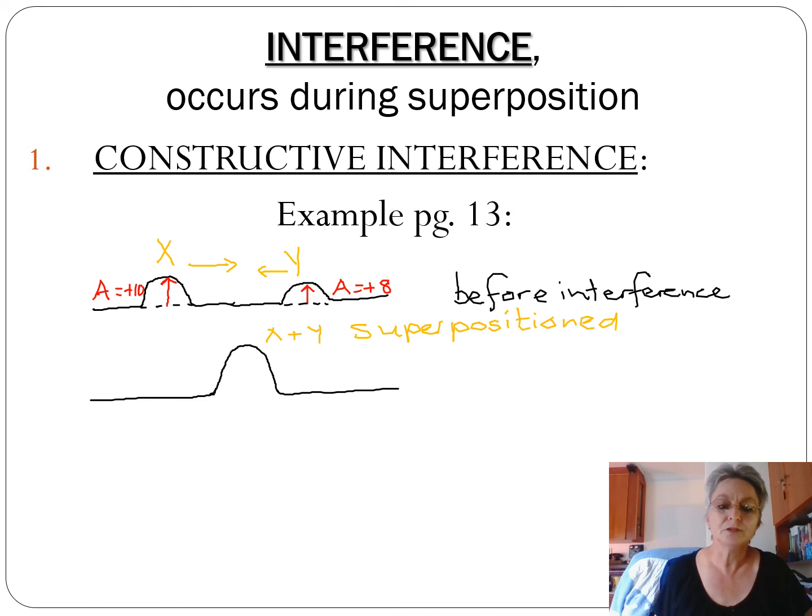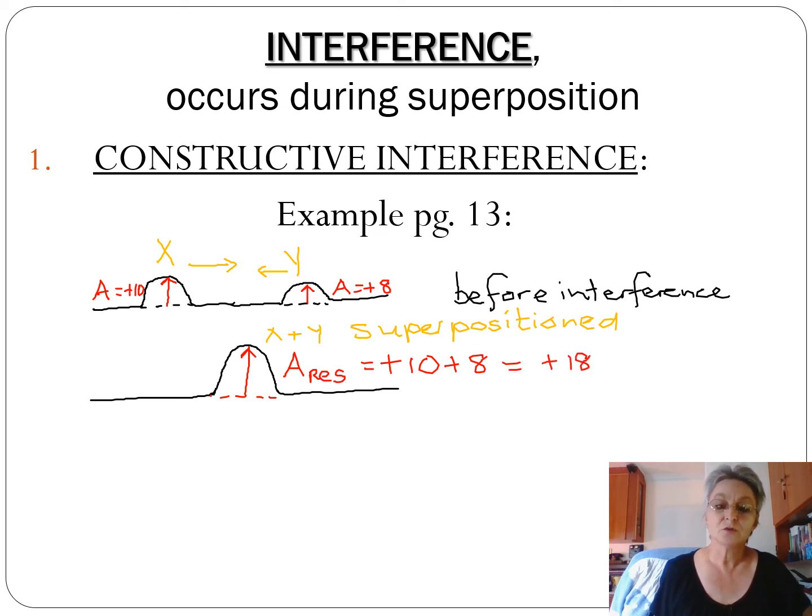And the amplitude will be the vector sum. We say this is the resultant amplitude. We can use a little r to represent resultant, or res for resultant. It would be the vector sum. So plus 10 plus 8 will be plus 18.